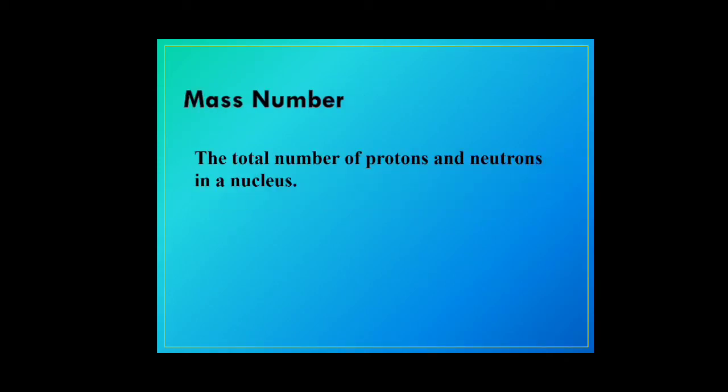The next is mass number. The mass number is the total number of protons and neutrons in a nucleus. That is, the number of protons and neutrons in a nucleus is the mass number of a particular element.